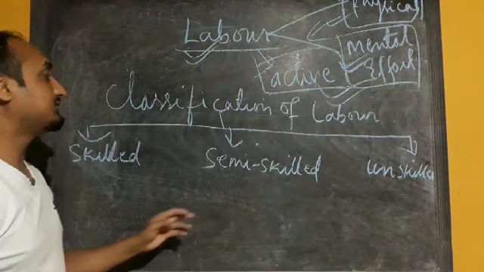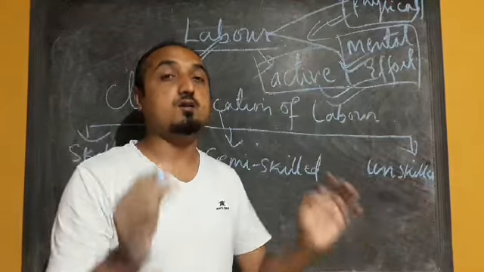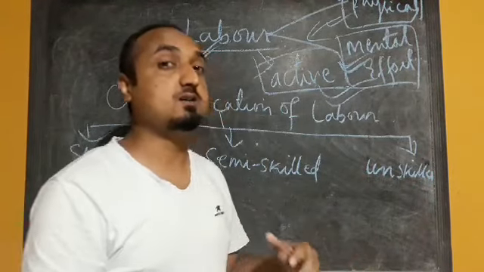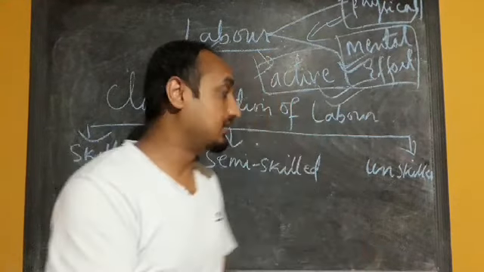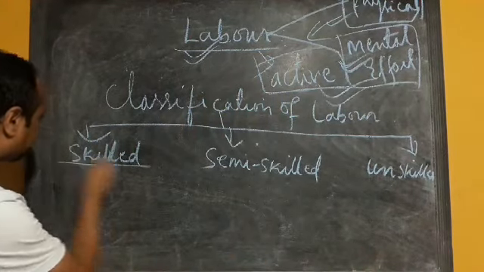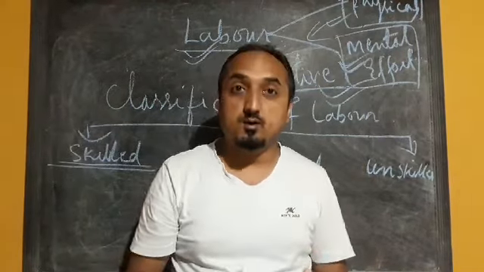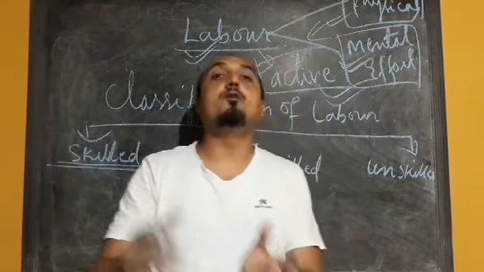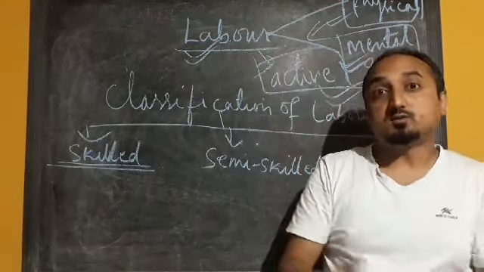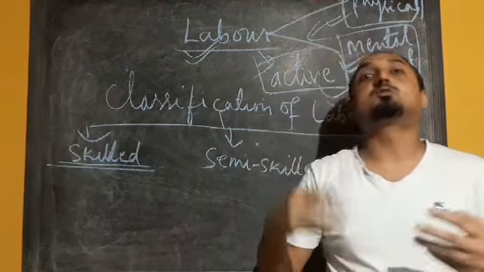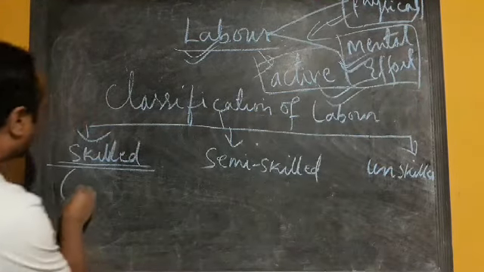Labor is classified into three parts: skilled, semi-skilled and unskilled. Here you have to understand what type of labor is called skilled, semi-skilled and unskilled. Let's start with skilled labor. Skilled labor are those who have gone for a long period of training, at least 3 or 4 years.